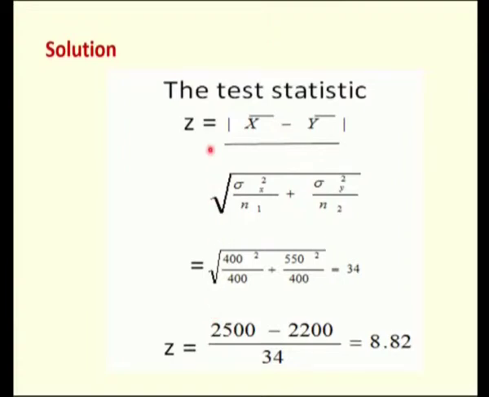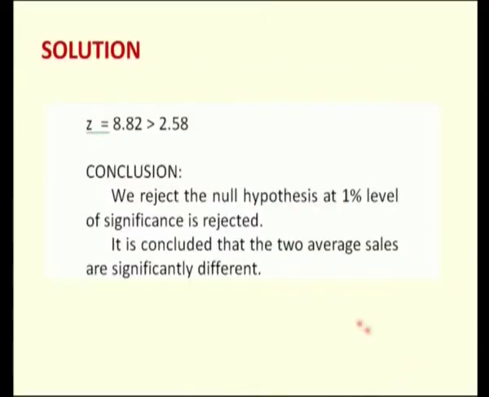So, the test statistic here is x bar minus y bar, or you can take it as x1 bar minus x2 bar, divided by the square root of sigma 1 squared by n1 plus sigma 2 squared by n2. I have substituted my values here to get my calculated value, and the calculated value of Z is 8.82.